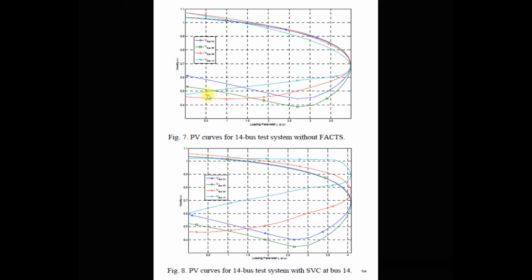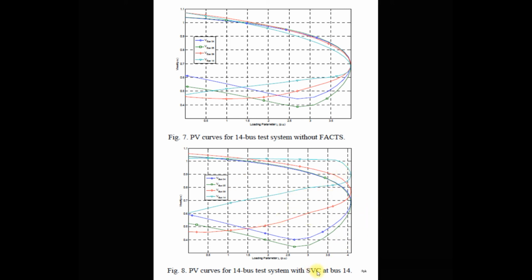Without FACTS devices, the graph is this one, and maximum loading is achieved at 0.7 per unit voltage. But here you can see that maximum loading can be achieved near 0.9 per unit voltage. It means that by using FACTS devices, you can increase the loading of the bus without deterioration or reduction of the bus voltage.